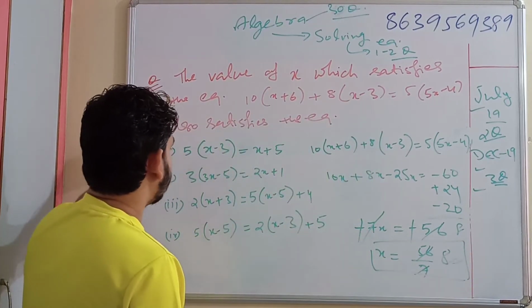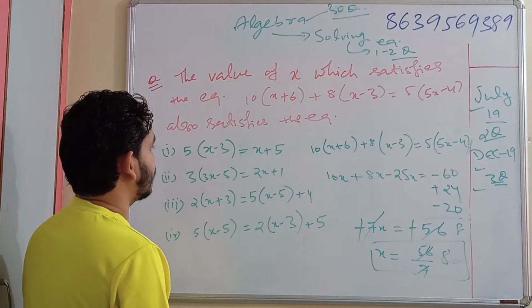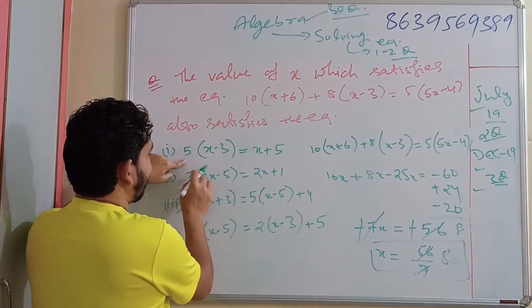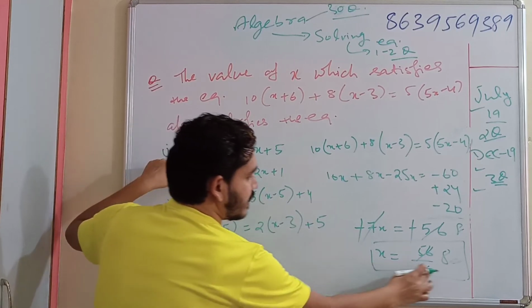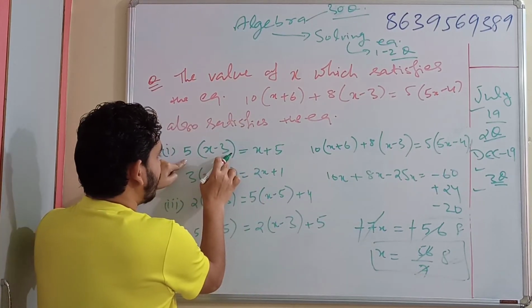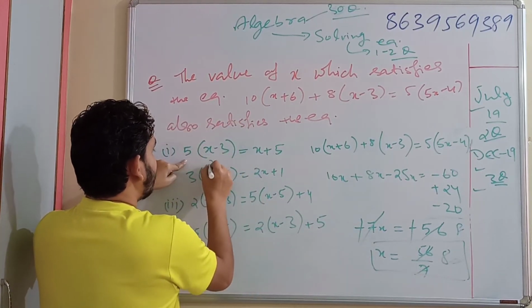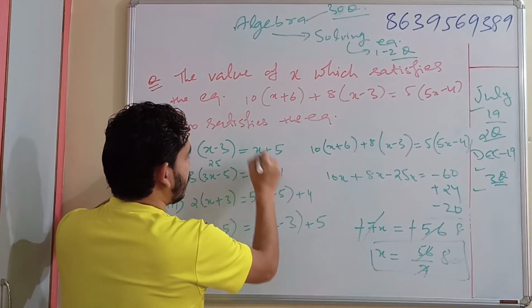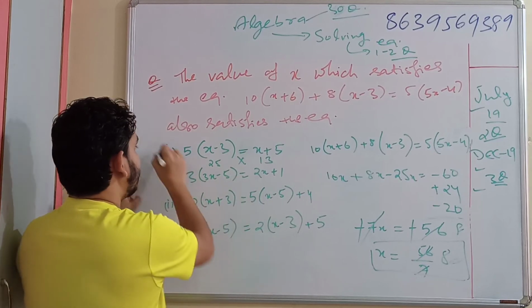Now you need to substitute in this and see which one satisfies for this. Now if you substitute here, 5 times of x minus 3, x is 8, 8 minus 3 will be 5, 5 fives will be 25. Now 8 plus 5 will be 13. This is not equal in any way.